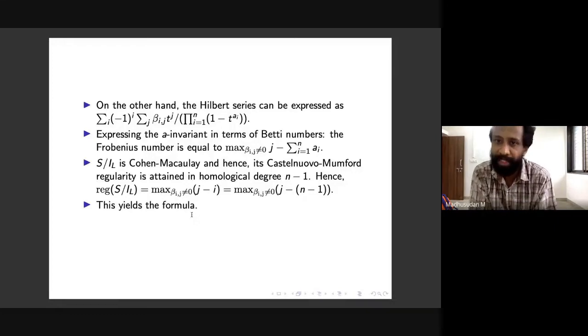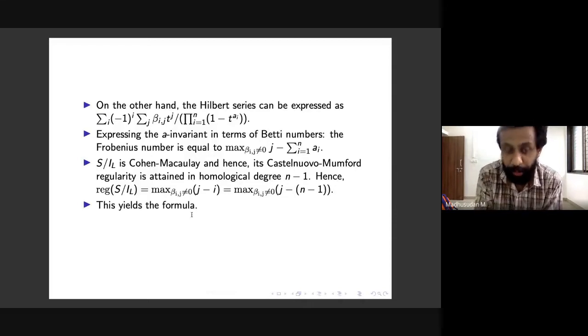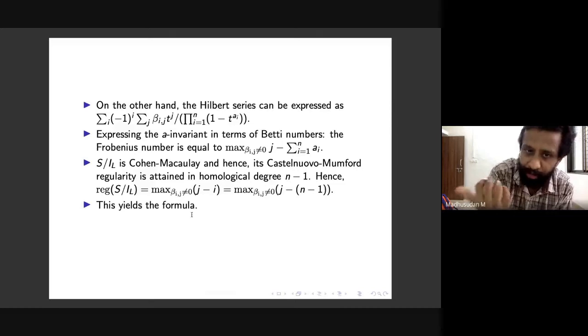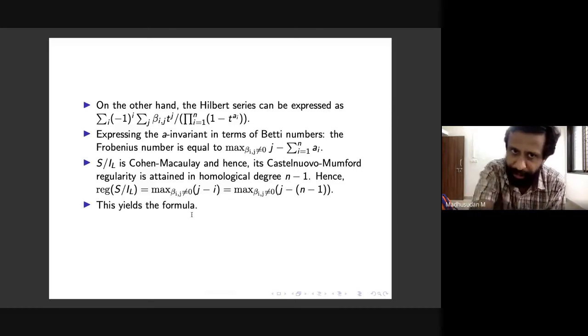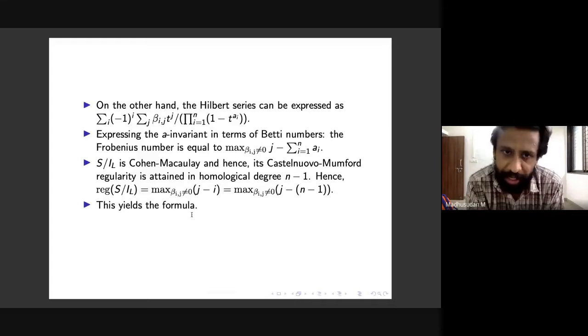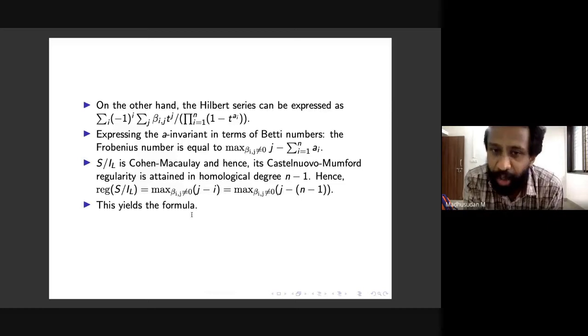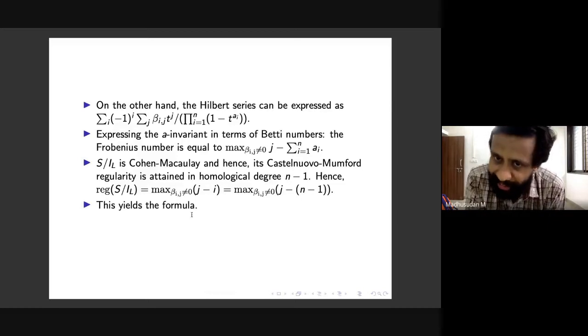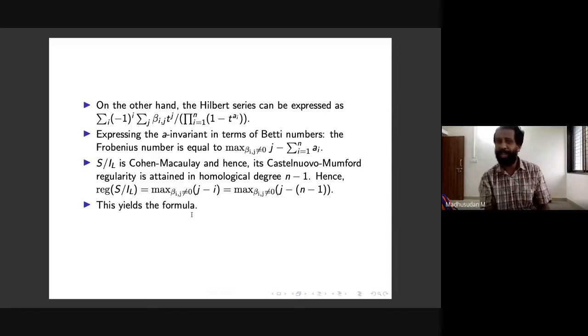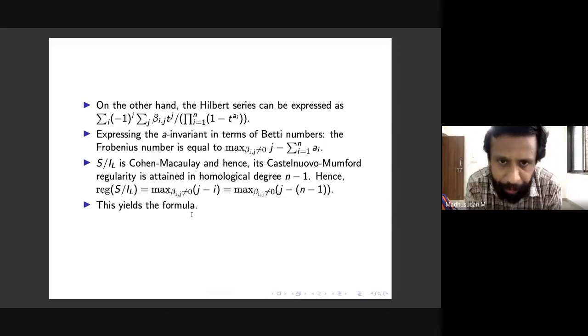You now write the Hilbert series in terms of the Betti numbers. This expression is also fairly standard. If you compare these two, you can obtain an expression for the degree of this K of T in terms of these beta ij's. If you work it out, you'll see that the A invariant in terms of the Betti numbers, which is essentially the Frobenius number, is the maximum over beta ij not equal to 0 of j minus the sum of the ai's. This is just by comparing the two expressions, so this step is relatively immediate.